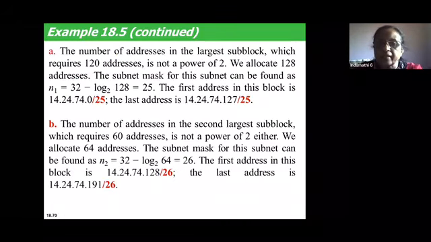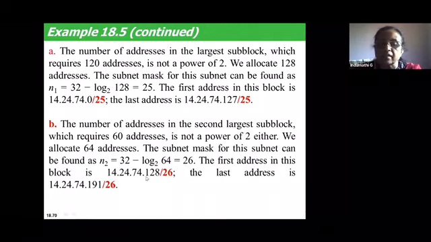So the first block you calculated: for 120, you allocated 128, and then you got the mask value and defined the addresses as 0 to 127, because it has 128 addresses and the mask value is 25. Second block, 60 addresses you are supposed to allocate. 60 is not a power of 2. You allocated 64 addresses. Using that, you calculated the mask value.